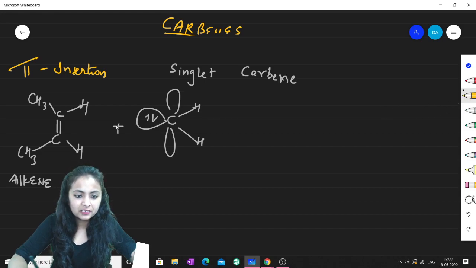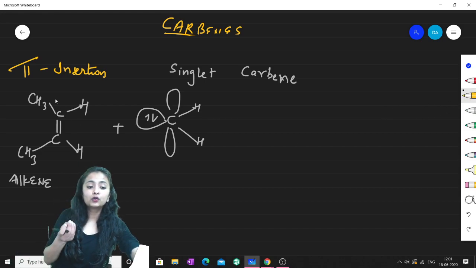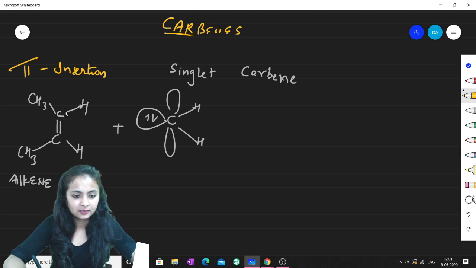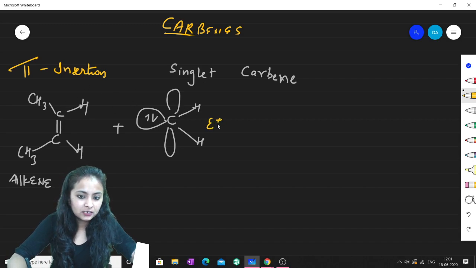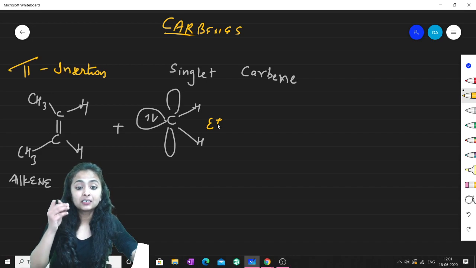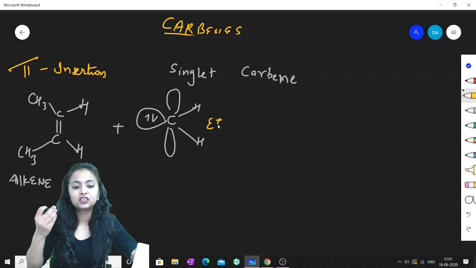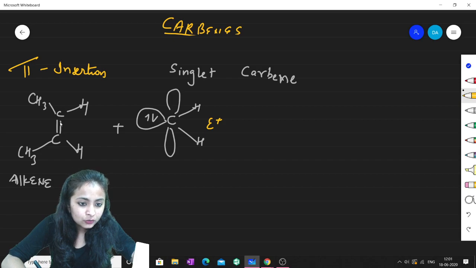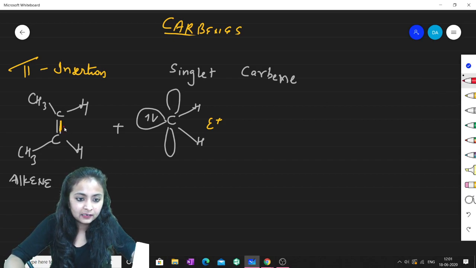Now you must have read the molecular orbital theory; if not, please go through it. So I said that there will be pi insertion. Pi insertion simply means this carbene is electrophilic in nature, meaning it will be attracted by species which have high electron density. So these electrons will definitely go and enter into this particular orbital.